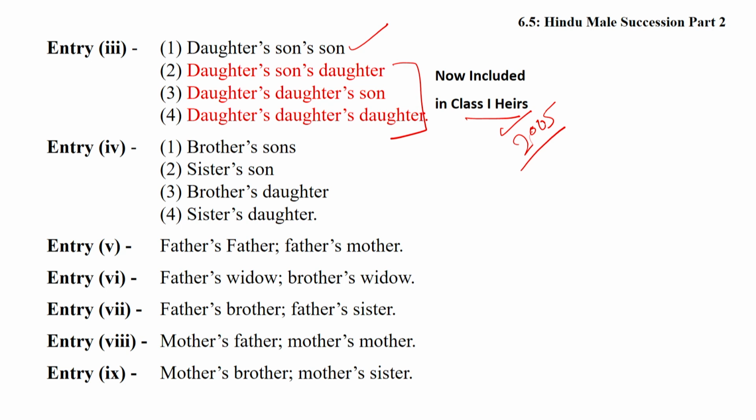By this division, we are able to understand that at present, after the amendment in the year 2005, there are 19 relatives. They are classified in 9 categories, and every category which is prior to the subsequent one will prevail over the other.